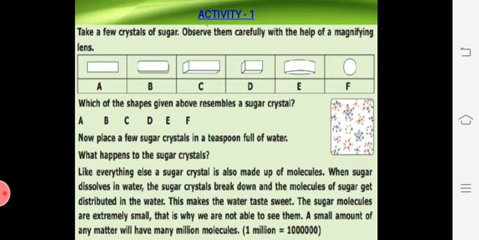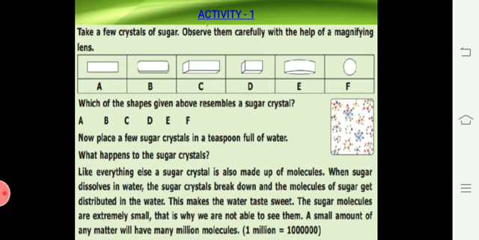Now place a few sugar crystals in a teaspoonful of water. You take sugar with the help of a teaspoon and you mix it with water. What happens to the sugar? You can't find the sugar because you have stirred the sugar in the cup into the water. Like everything else, a sugar crystal is also made of molecules. Nothing but sugar is dissolved in the water.